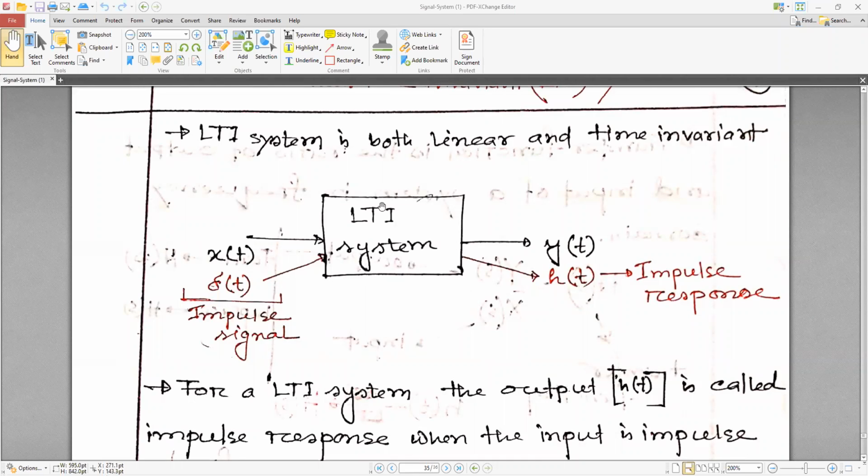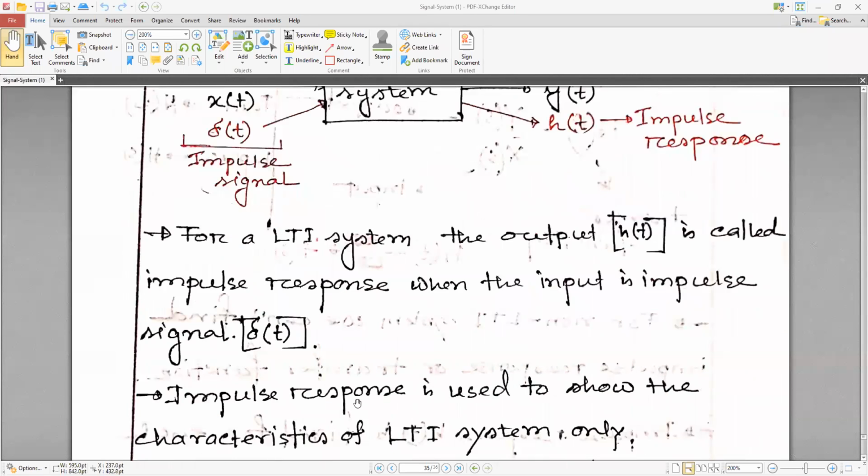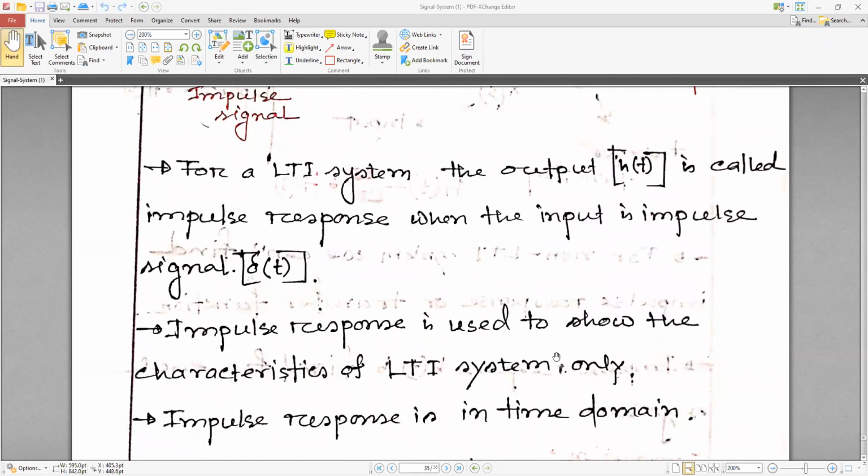A linear time invariant system is linear and time invariant. x(t) is the input, so what is the output? If I put the impulse signal delta(t), then the response would be h(t), that means the impulse response. For an LTI system, the output is called the impulse response when the input is impulsive. Impulse response is used to show the characteristics of LTI systems only. Impulse response is in the time domain.